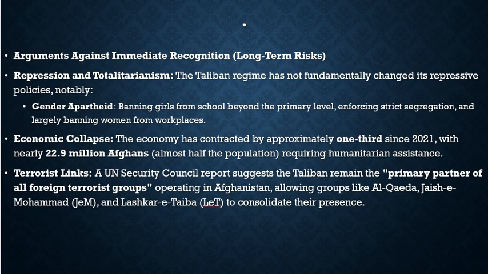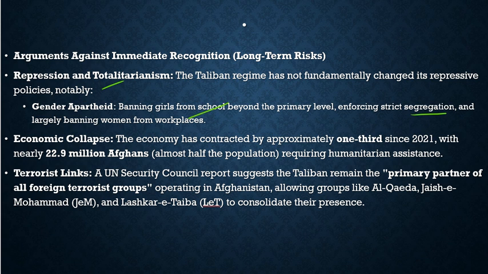Then arguments against immediate recognition. Repression and totalitarianism: the Taliban regime has not fundamentally changed its repressive policies, notably gender apartheid, banning girls from schools beyond their primary level, enforcing strict segregation, and largely banning women from workplaces, that we had discussed.